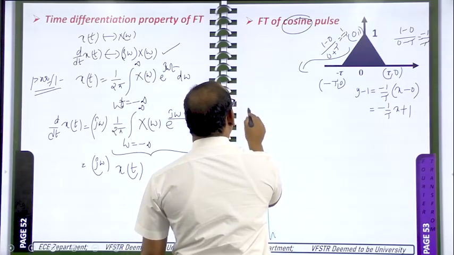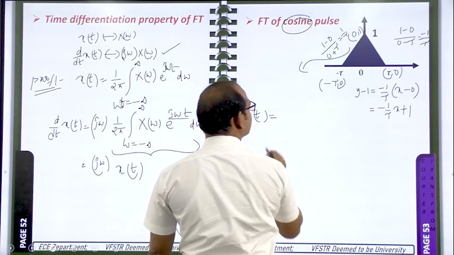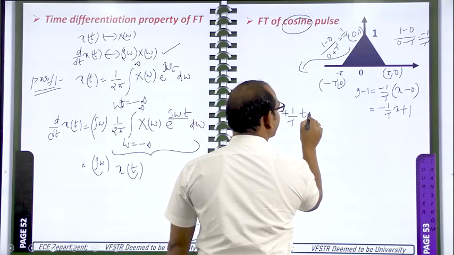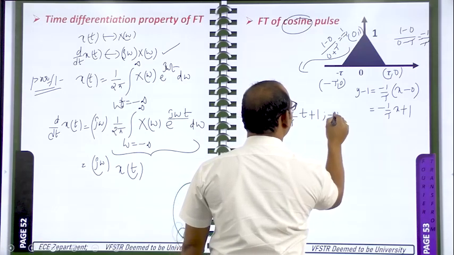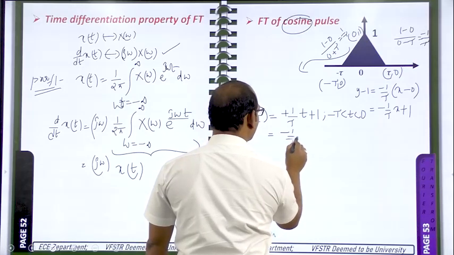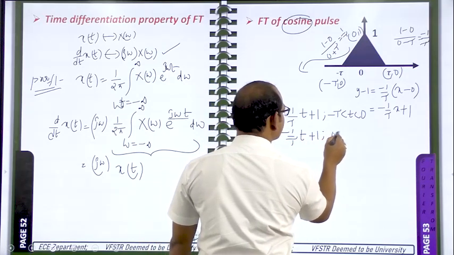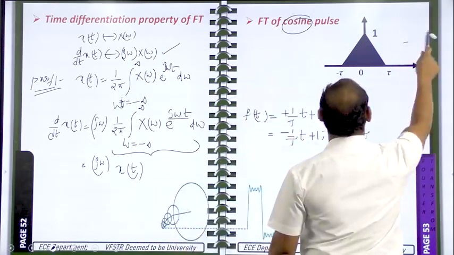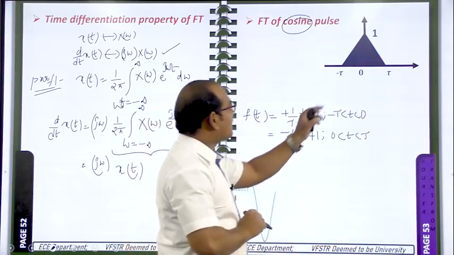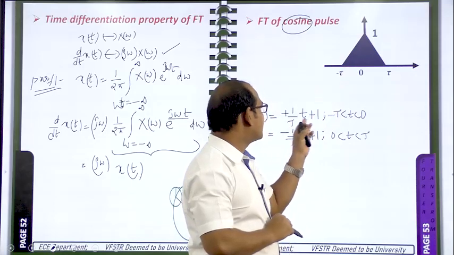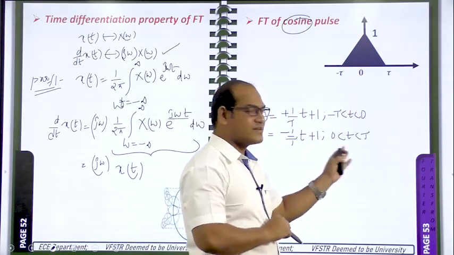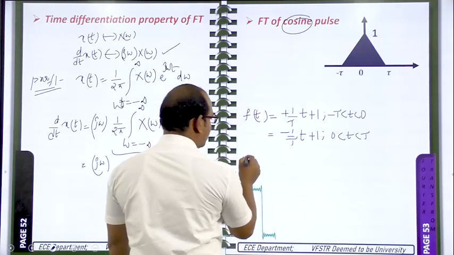So given signal, for example f of t, that is given as plus 1 by tau into t plus 1. This is from minus tau to 0, and the next one is minus 1 by tau into t plus 1. This is from 0 to tau. So in this way we are able to write the f of t signal from minus tau to 0. This is the line equation, that is t by tau plus 1, and from 0 to tau this is the line equation. Okay, apply the differentiation property on this.